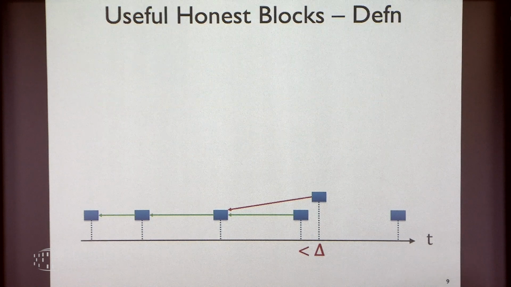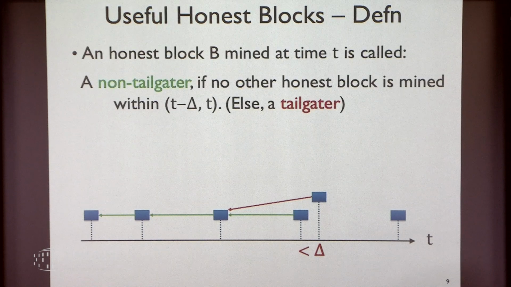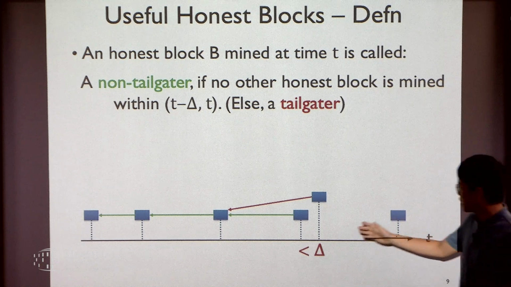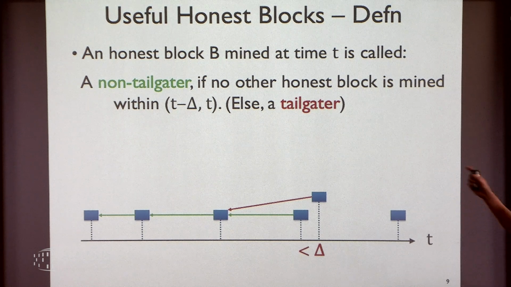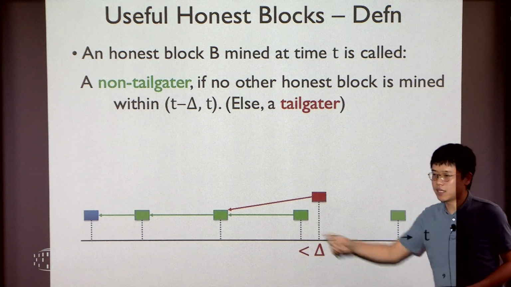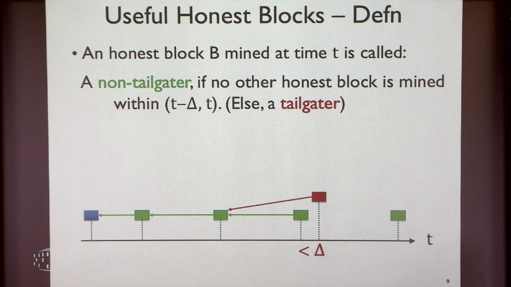Okay, so let's formally define that notion. I'm going to define an honest block mined at time t is called a non-tailgater if no other block is mined within the delta time before it. Okay. Otherwise, it's a tailgater. So then this is a tailgater, and the other blocks are non-tailgaters.